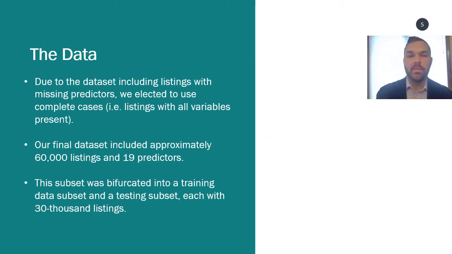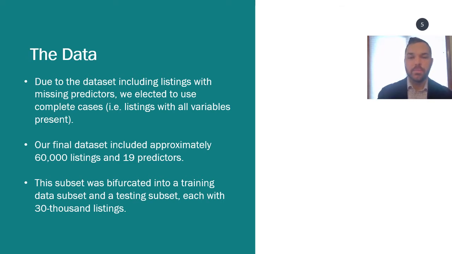Once we started to examine the dataset more carefully, we saw that the dataset included a material number of listings that had one or more predictors missing. To address this issue, we considered: 1. Including only complete listings, that is, listings with all predictors present. 2. Excluding predictors from our analysis that were missing from a significant number of listings. And 3. Imputation based on predictive modeling or sample means. For our analysis, we elected option 1, using only listings where all predictor variables were provided. This served to simplify the dataset without influencing the price predictor or leading to any bias.